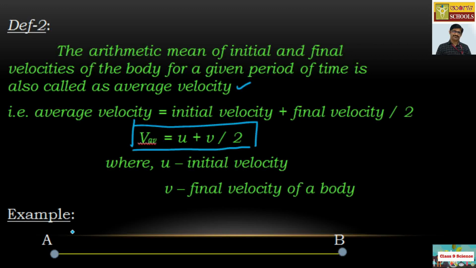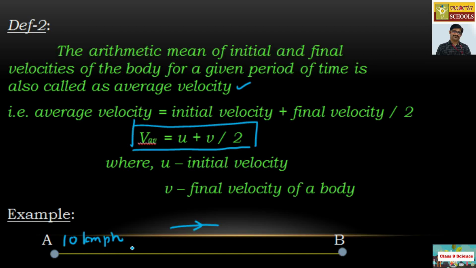For that, let me take a simple example. A body is moving in a direction from A to B, along AB. Initially it has a speed of 10 kilometers per hour. The magnitude of velocity is also taken as speed, as I already mentioned.